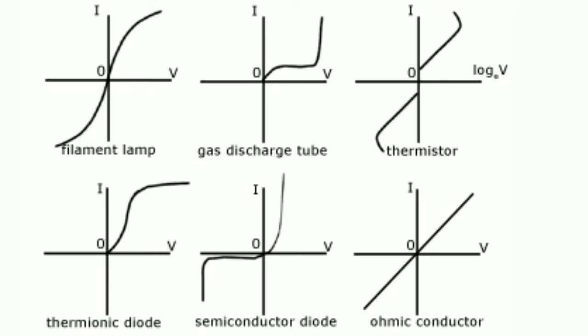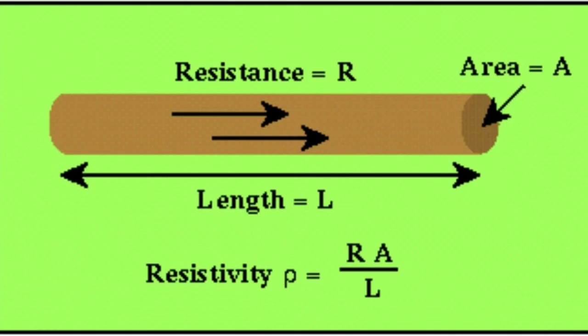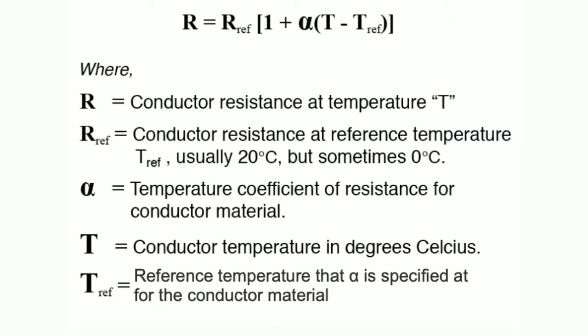Factors affecting the resistance of conductors are the length of the conductor, resistance is directly proportional to the length; area of cross section of the conductor, resistance is inversely proportional to the area; nature of the material of the conductor, resistance is directly proportional to the density of the material; and temperature of the conductor, resistance is directly proportional to the temperature.